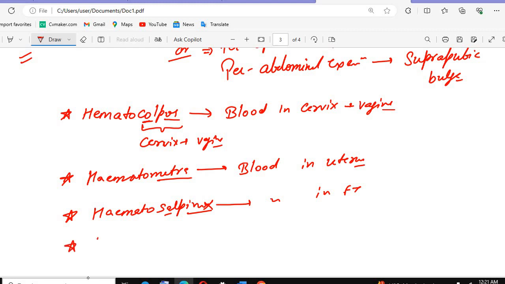There is another condition, hemoperitoneum. So blood can be collected in any of these structures. Blood can be accumulated in the cervix and vagina, in the uterus, in the fallopian tubes, and in the peritoneal cavity.